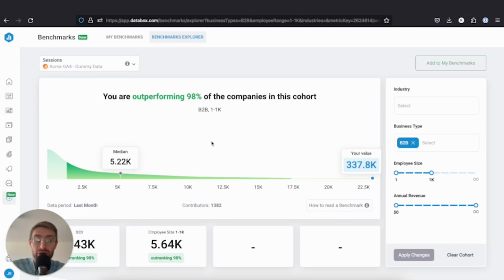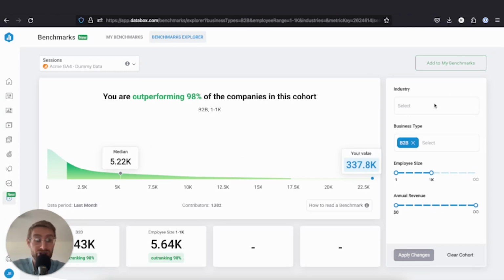So we've narrowed it down quite a bit, and we can still get an estimate here of what we're outperforming. So in my case, I'm outperforming 98% of the companies in the cohort. We're far above the top quartile. And now we can see the median has changed. The median is 5.2 thousand. So we can get a rough look at this, and this allows us to see just at a glance how we're performing compared to companies like ours.